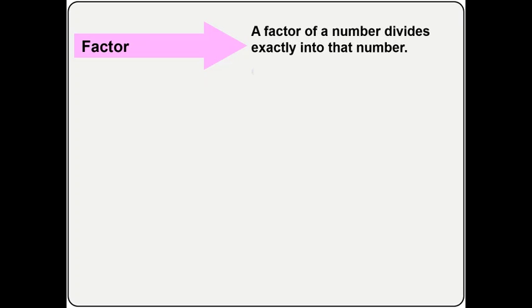Now we come to classification of numbers. First we talk about factors. A factor of any number divides exactly into that number. When a number divides exactly into another number, it means there will be no remainder. So if you pick a number 14, the factors of 14 are numbers that divide into 14 without any remainder. And so we have 1, 2, 7 and 14. Okay,